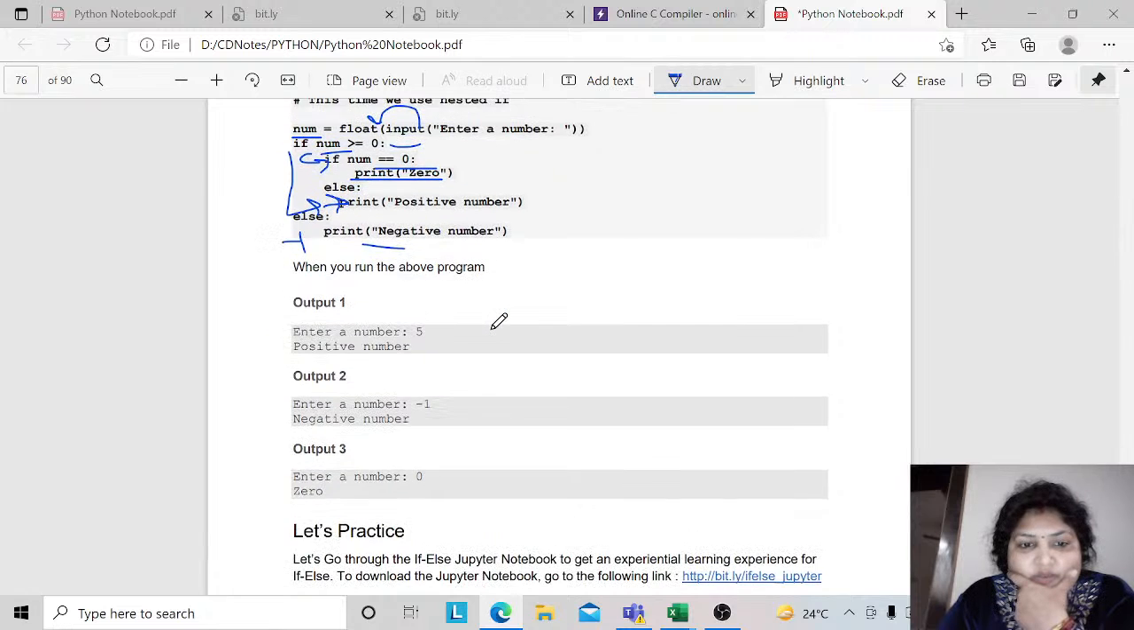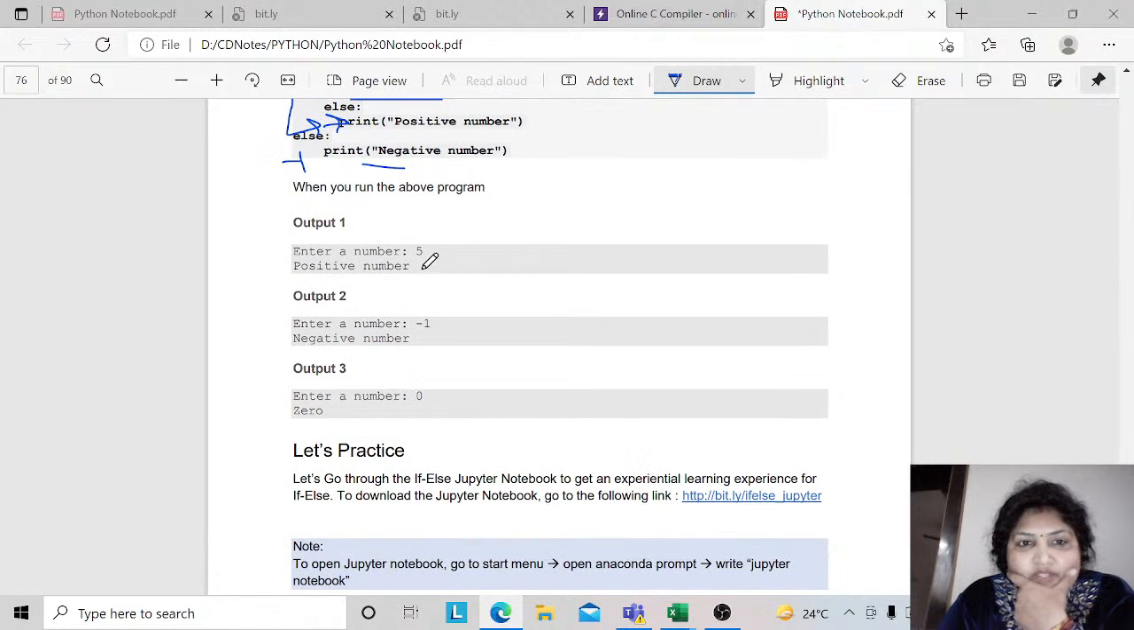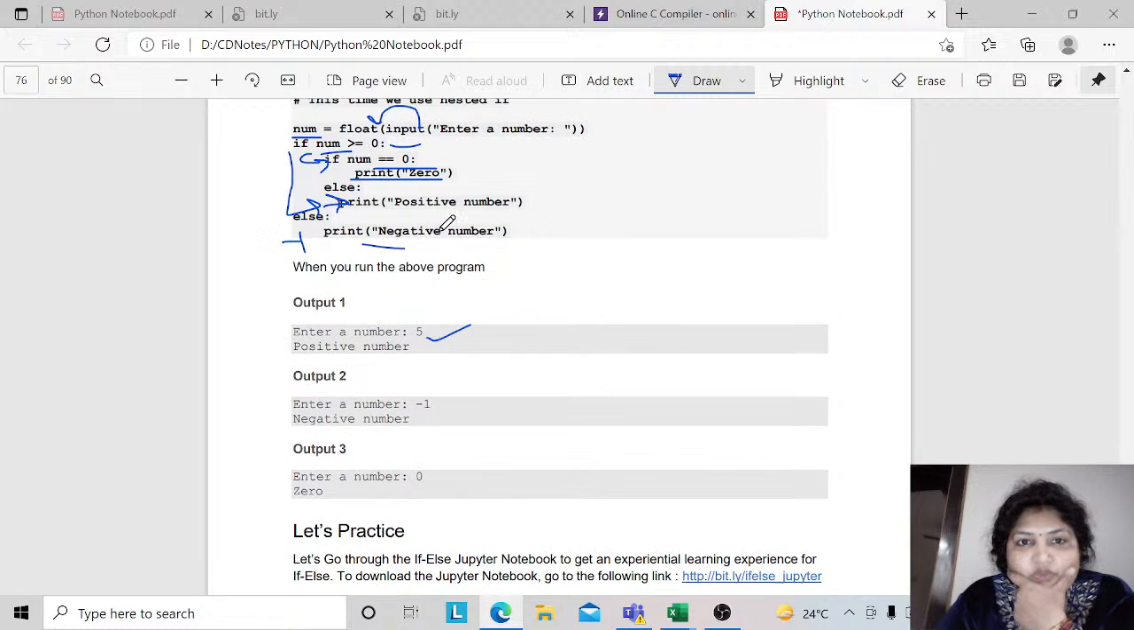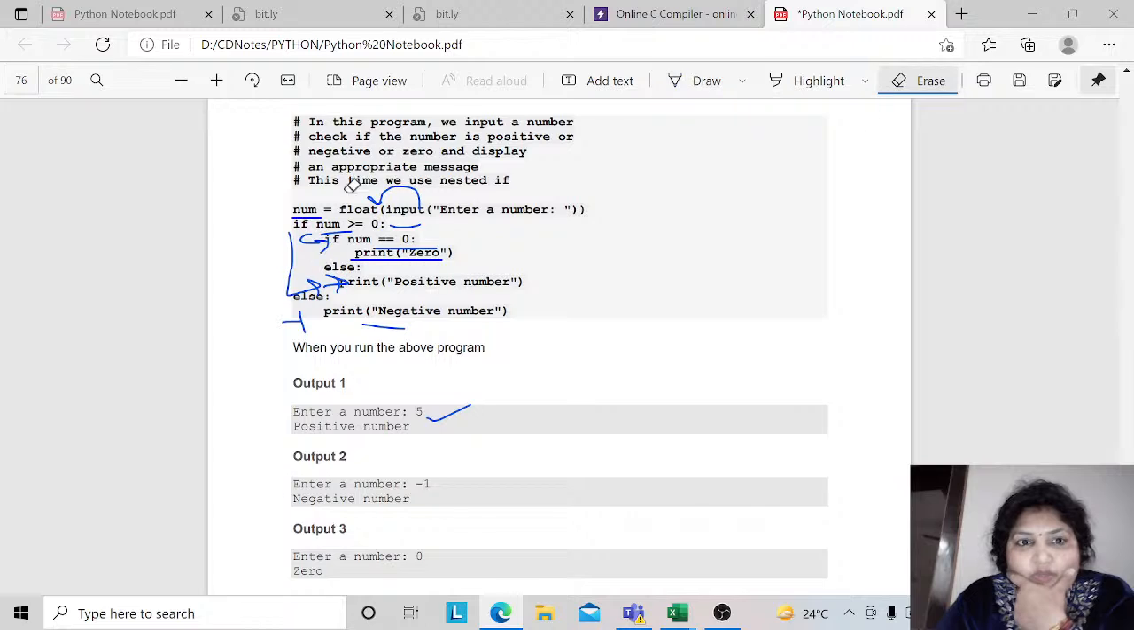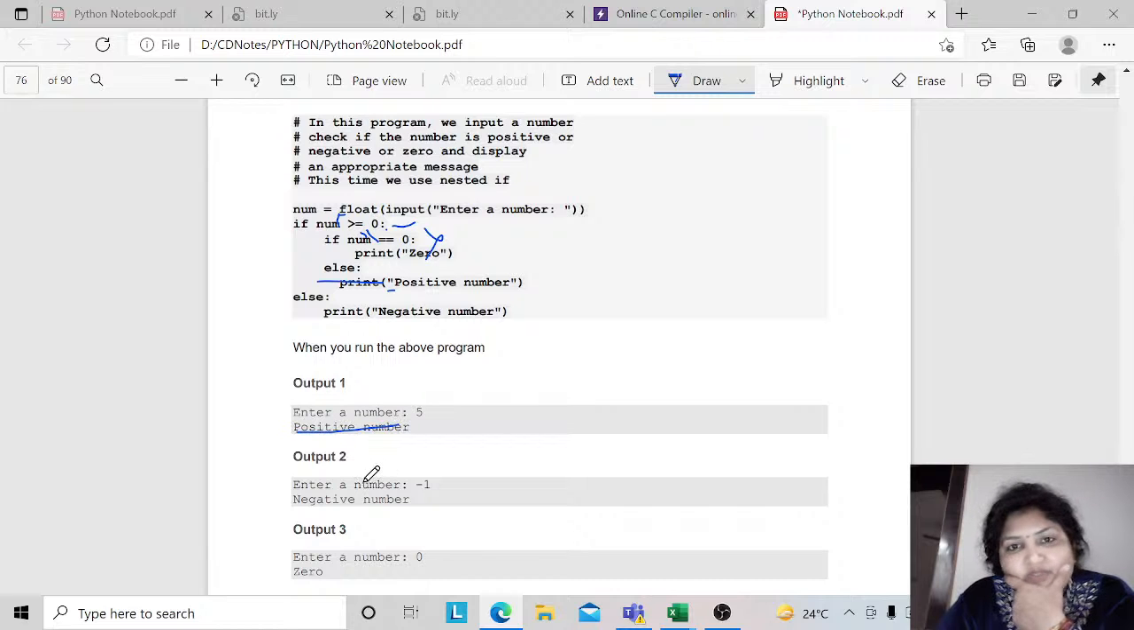So negative number is there on your screen. When we execute this program, suppose you have taken the number 5. Num is 5, and 5 is greater than equal to 0. Yes, this condition is true. Next, is 5 equal to 0? No, this condition turns false, so else, it is a positive number. So here we have the positive number.